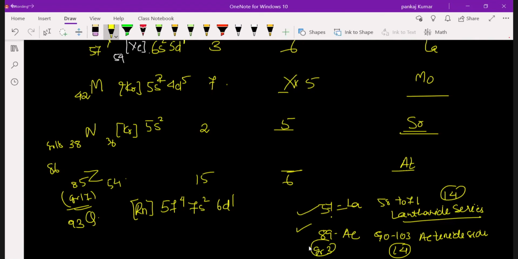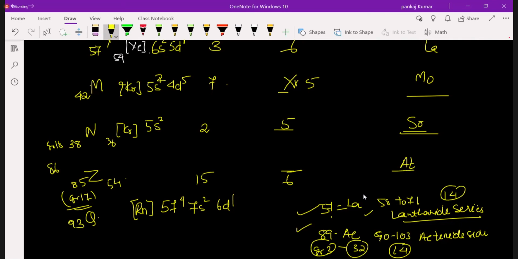So group 3 consists of how many elements? 14 plus 14 is 28. One is lanthanum, one is actinium, and next hafnium and yttrium, 2 is there. So total elements are 32. 28 plus 4, 32 elements.